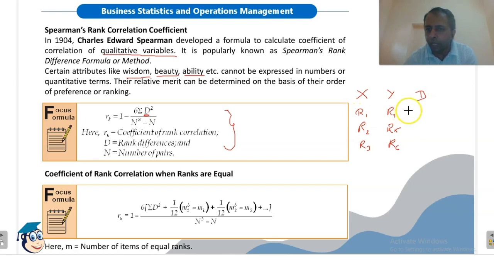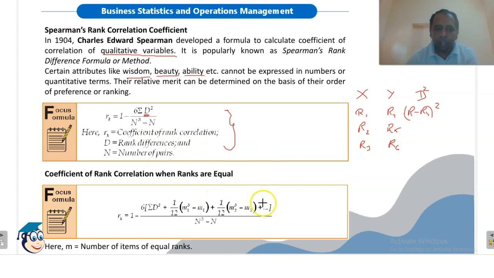So here it will be R1 minus R4, and we are taking d square, so it will be the square of this, and so on. n is the number of pairs. So here we have 1, 2, 3 pairs. So n will be 3 here.